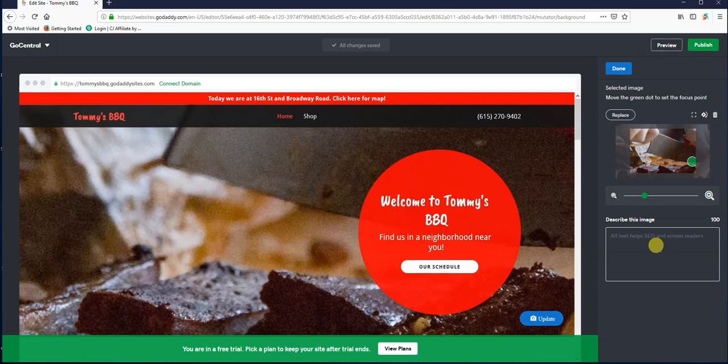So when it goes to index it, in this case, if I was going to tag this specific image, I would do something like slicing meat. So if somebody were to search slicing meat, barbecue, something related, it might come up with that image on your page. So it just helps Google understand what's there. But just something short and sweet. Don't say, "My business is a barbecue business and this is me slicing." Don't do that. Google doesn't understand what that is. So all right, anyways, moving on.